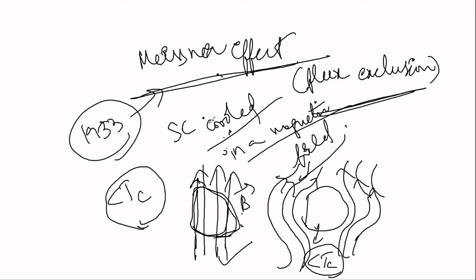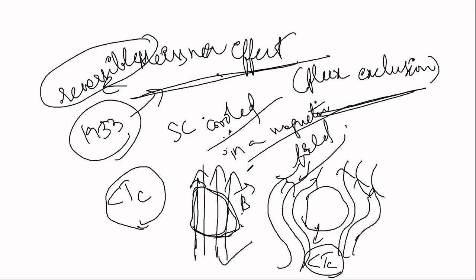The Meissner effect is always reversible. You should remember this. It means again we can get our material to the normal state when we heat it, that is, when we remove the cooling process, it again becomes normal. So the Meissner effect is reversible. When the temperature is increased greater than Tc, this effect can be reversed.